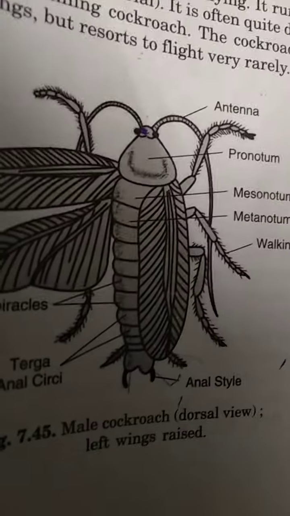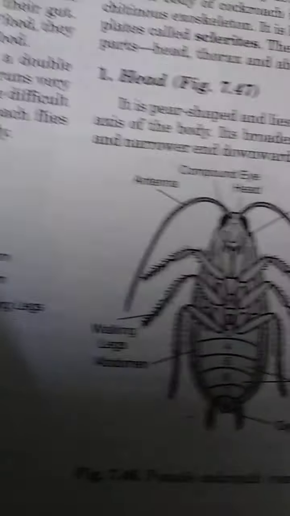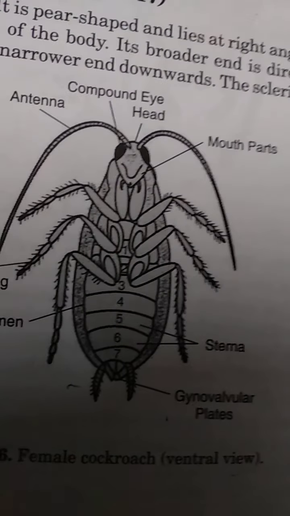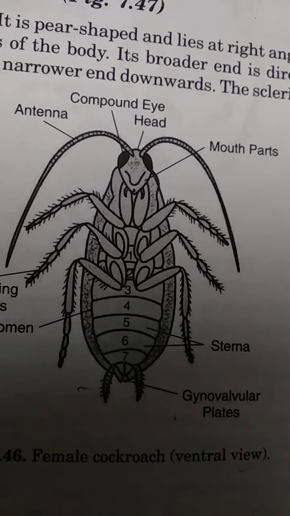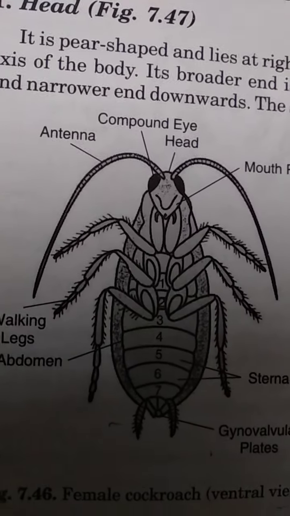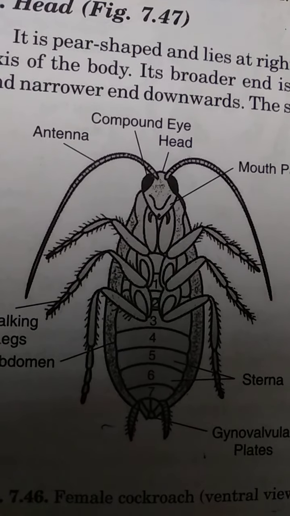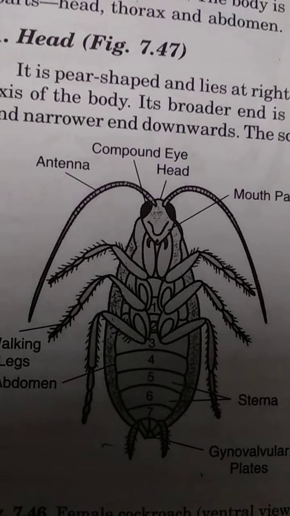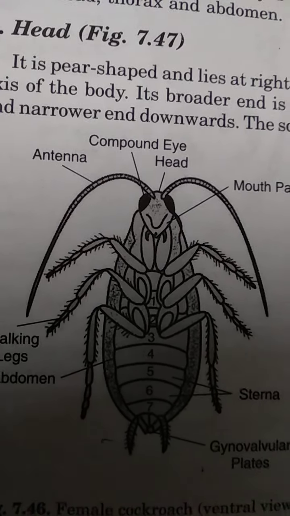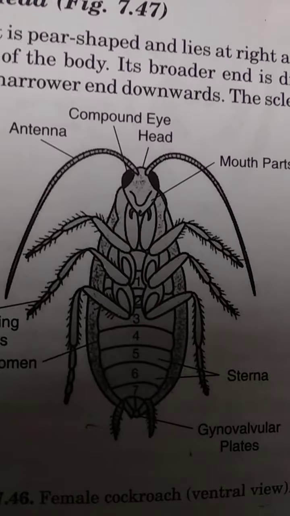And also you can see that anal style is present in male and anal style is absent in female. And the abdomen of female is slightly inflated, a bit thicker. Cockroach is unisexual, that means male and female are different, so they are called dimorphic. The young one is called nymph, and the nymph gradually metamorphoses into an adult one. This slow change is called metamorphosis.